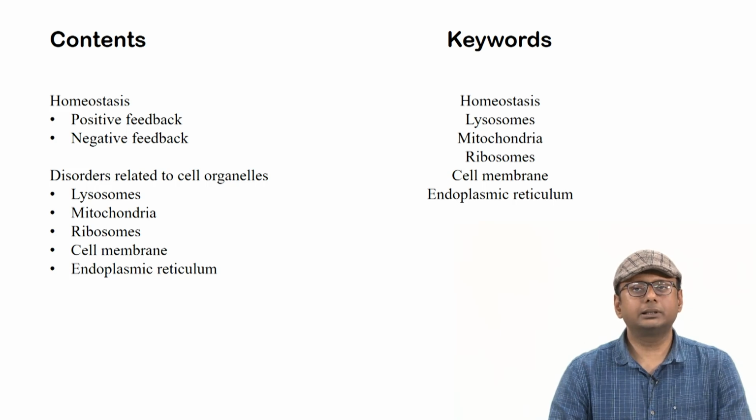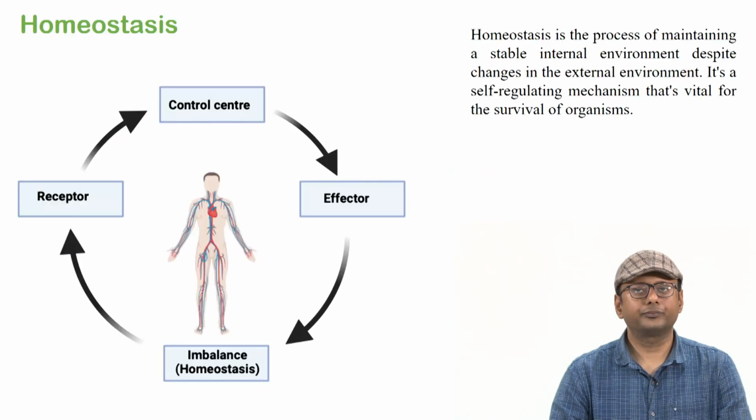So what are the different contents we will try to cover in this class? First we will discuss homeostasis, what homeostasis is, and the different types of homeostasis, mostly positive and negative feedback. Then we will discuss different cellular disorders which can occur in different cell organelles, like lysosomal disorder, mitochondria related disorder, ribosomal disorder, cell membrane associated disorder, and endoplasmic reticulum associated disorder. Hopefully you will like the class. Let us see one by one how it goes.